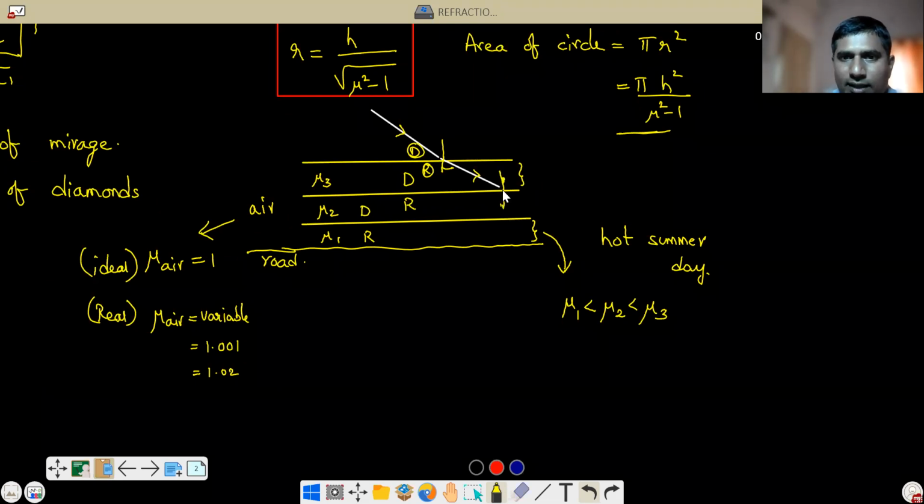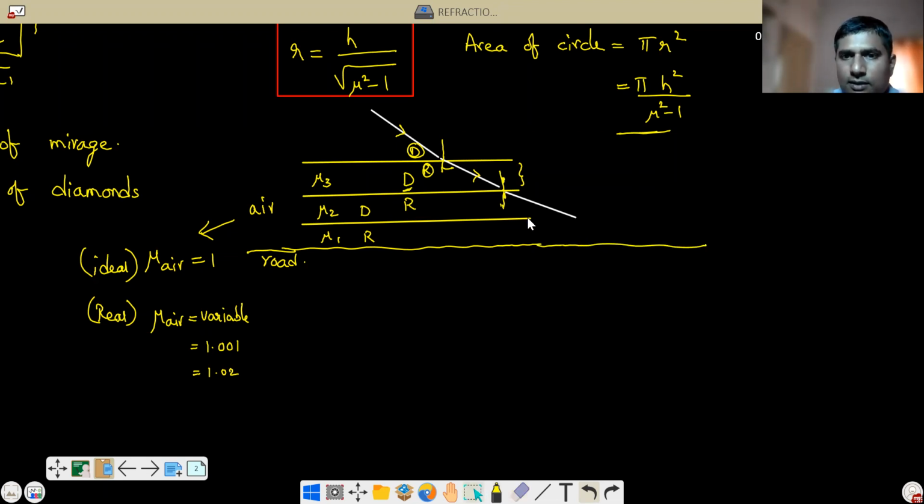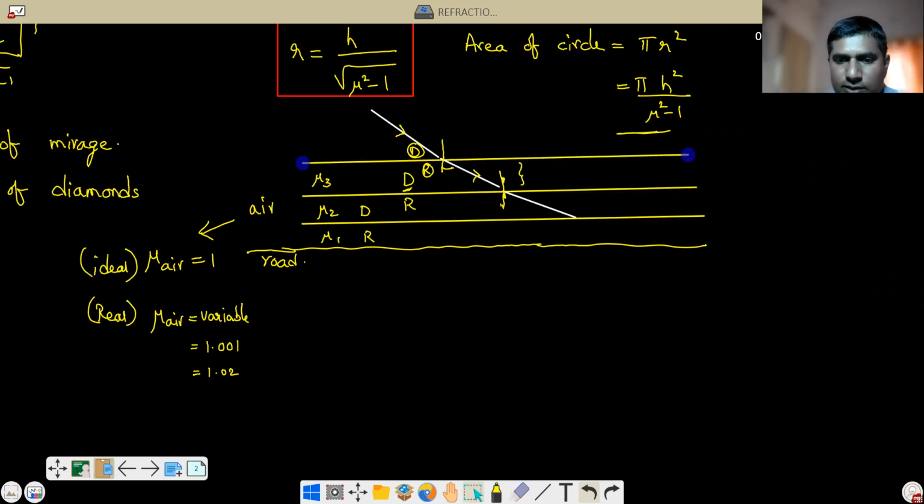So the ray will again go away from the normal, because the ray is going from denser to rarer. The ray is going away from the normal like this. Are you understanding? So like this, if you compare these layers, since these layers of air have different refractive indices, the ray will go from here to here.